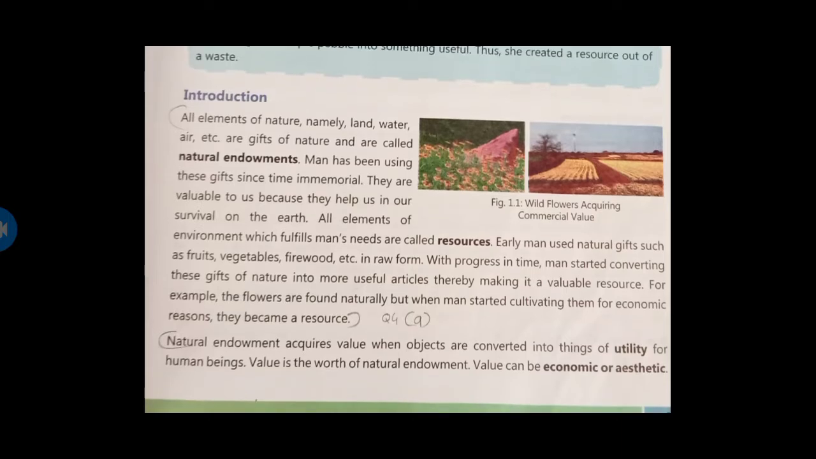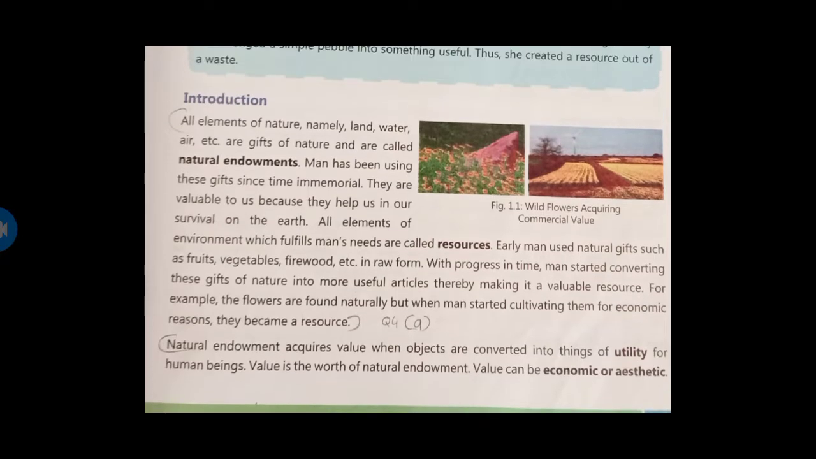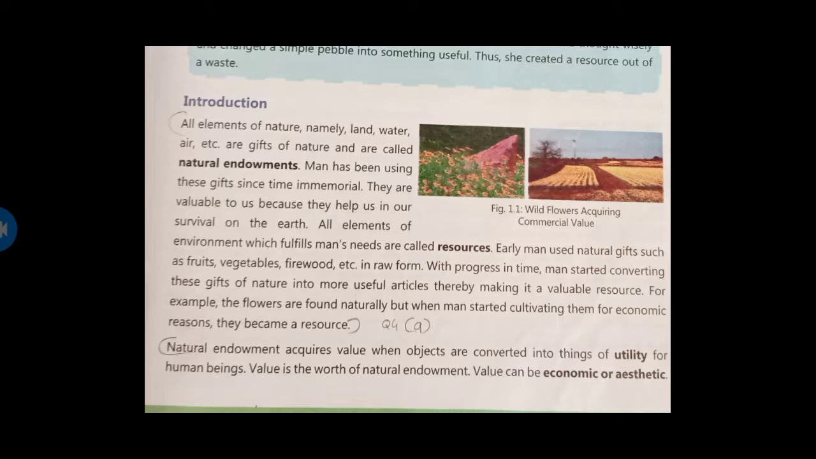We started using them for different purposes and reasons. For an economic reason, we started cultivating flowers. Nowadays we are cultivating flowers and selling them in the market, so that is for an economic reason. So a natural endowment acquires value when an object is converted into things of utility, that we can use. Value is the worth of a natural endowment. Value can be economic or aesthetic.